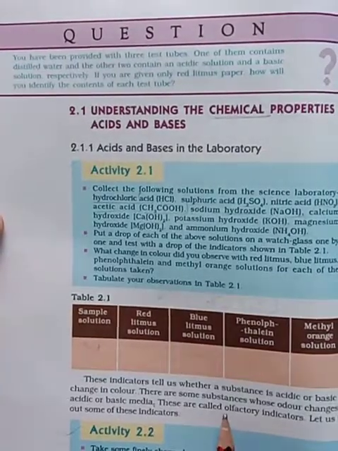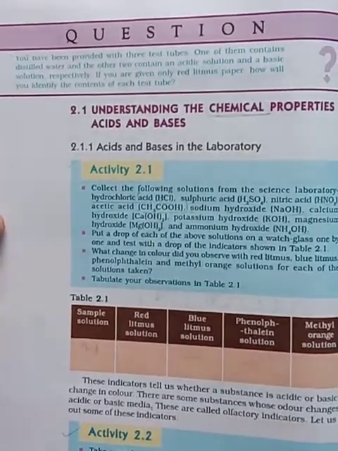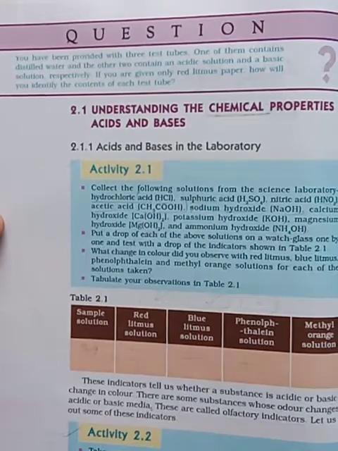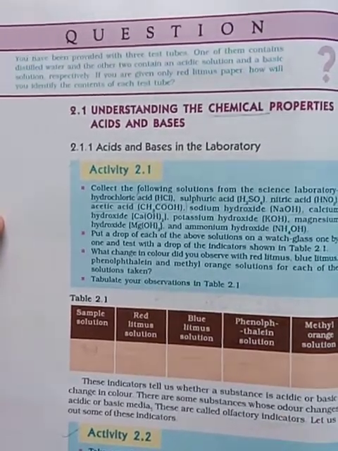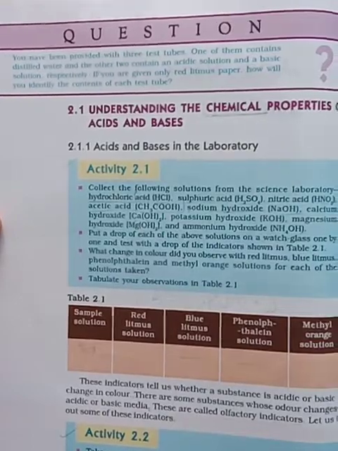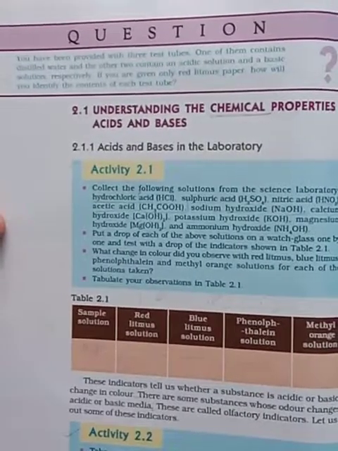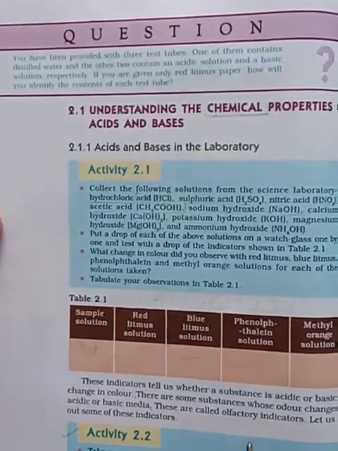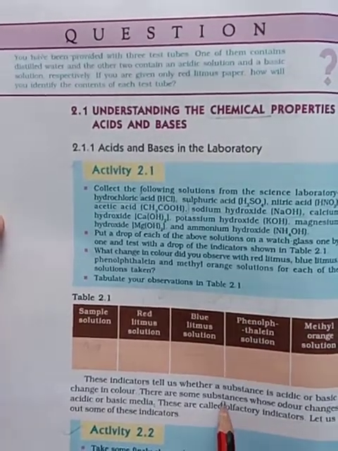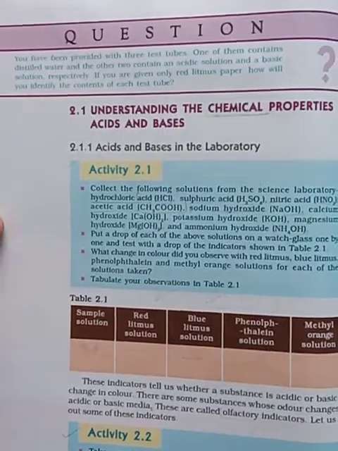These are called olfactory indicators. Odor changes, smell changes. Whenever we add some indicators to the acid or base, it changes its smell. Then such indicators are called olfactory indicators.